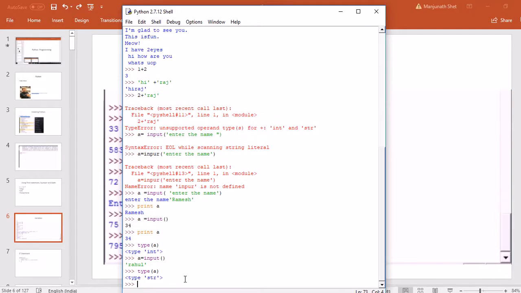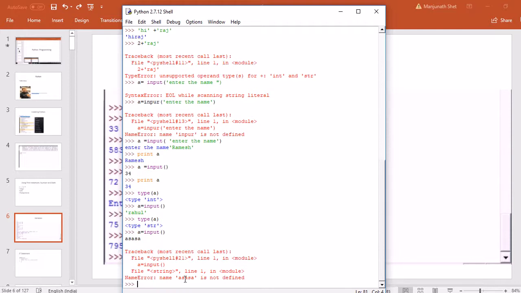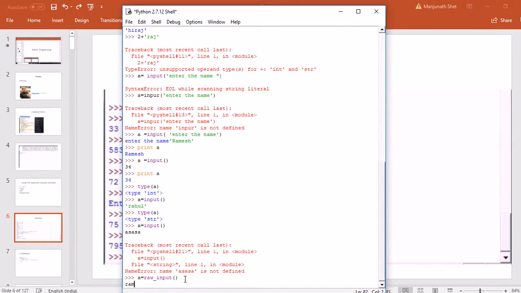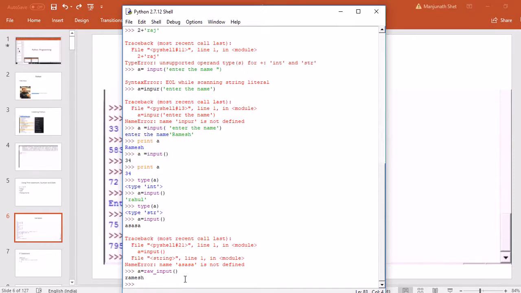By default, you can't give a string without single quotes. For example, if I give some name, it will give us an error. So you can't give a string directly. If you want to give a string directly without putting single quotes, then you have to use raw input. Then you can directly give a name, and it will take the name.